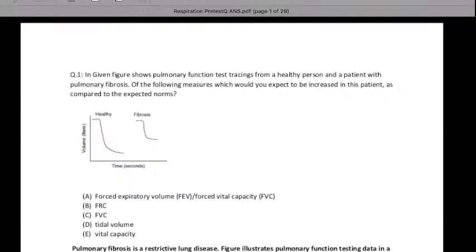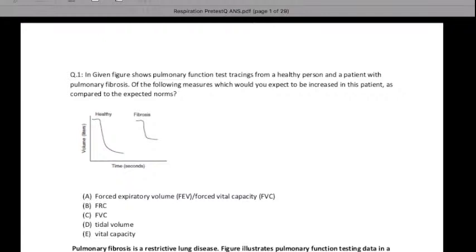So the answer is given in front of you. Why? Because one ratio is given. Definitely, if the value below, like FVC, is decreased, then this ratio will increase.